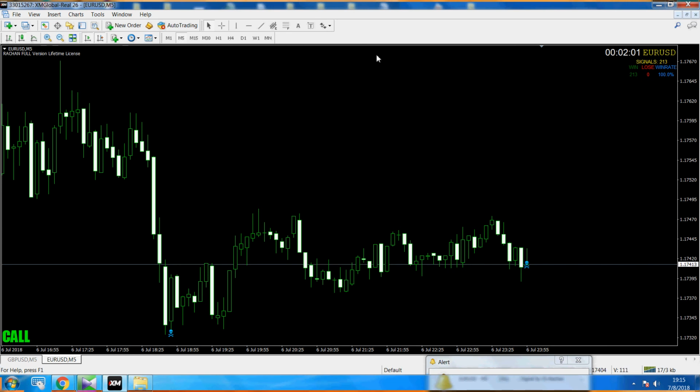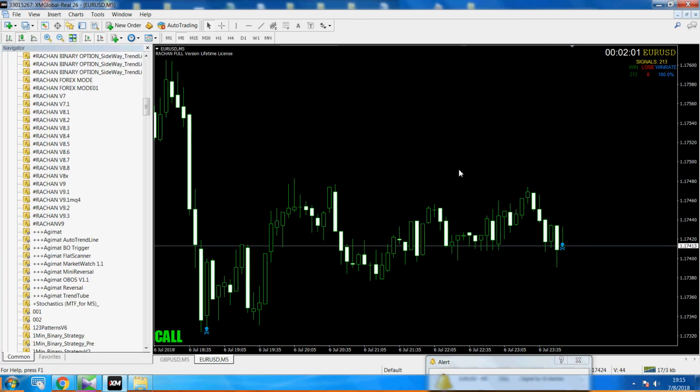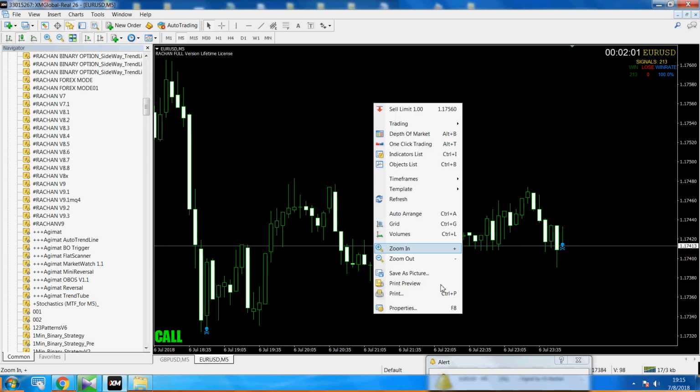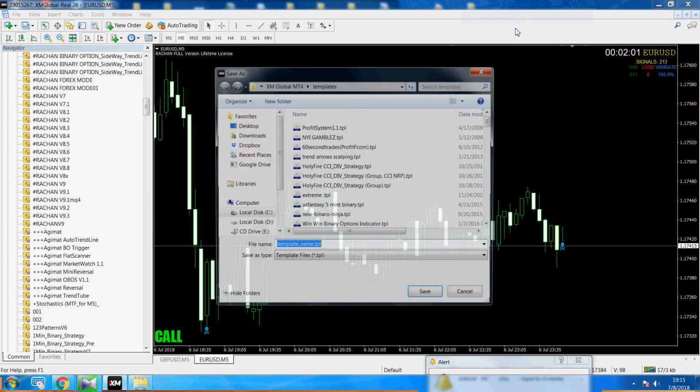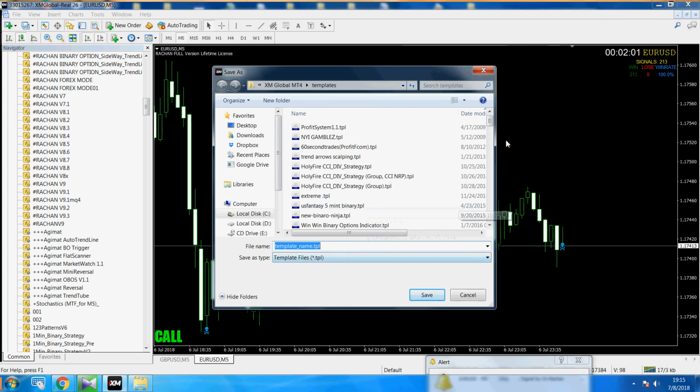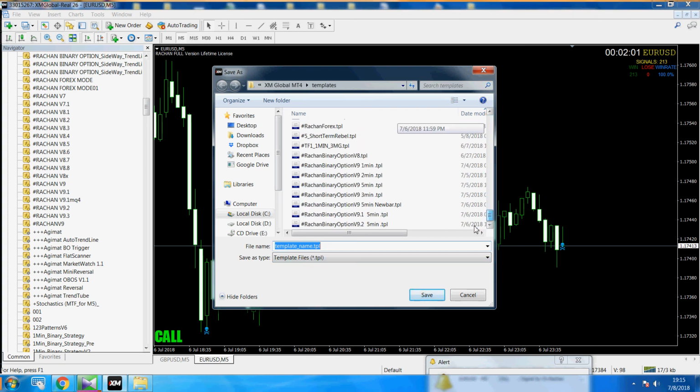Okay, I want to save this template. This template is already finished and already working. I want to save this template. I right click and then I go to template and click save template. And you can write the name of the template you want.